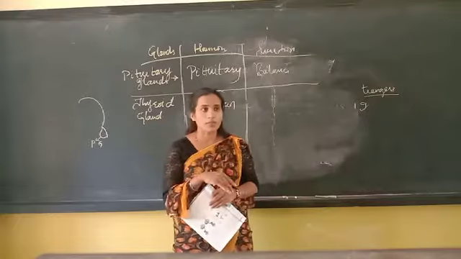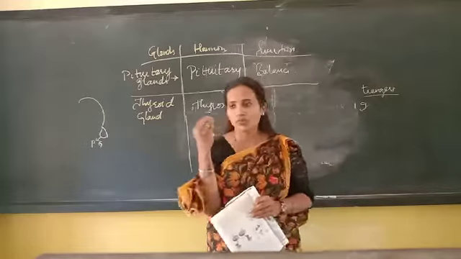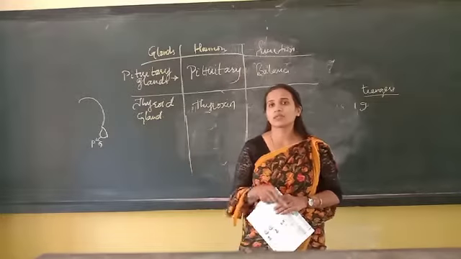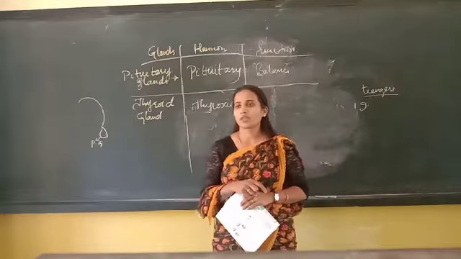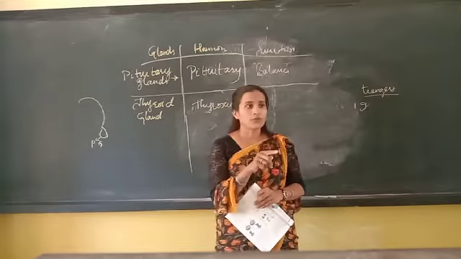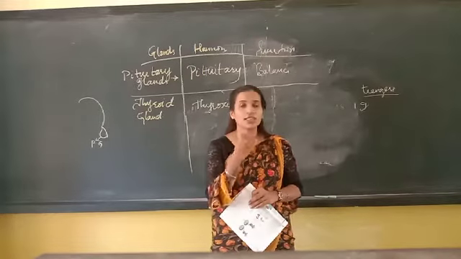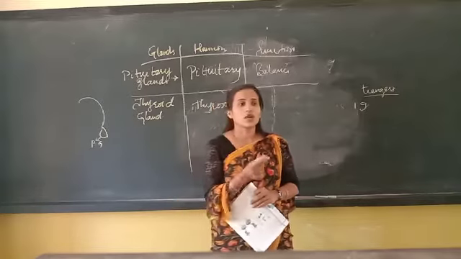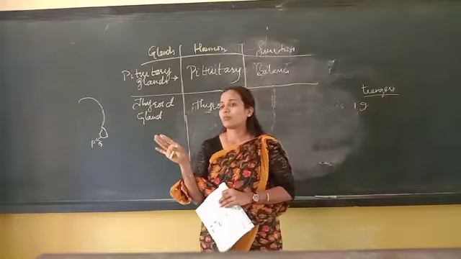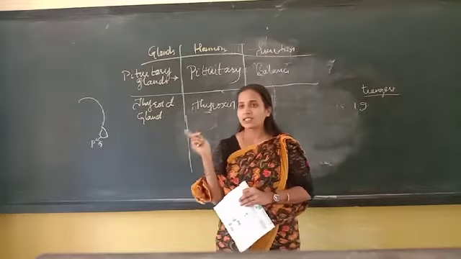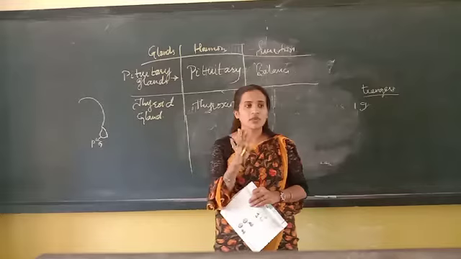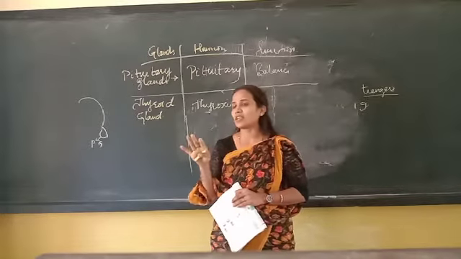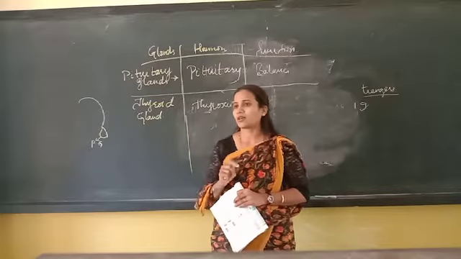In some people the hormone secretion is very low, so they suffer with hypothyroidism. If the thyroid gland secretes an equal amount of thyroxine, then they are normal. If there are ups and downs, they start getting the disease called thyroid.